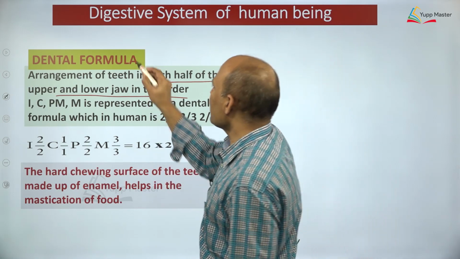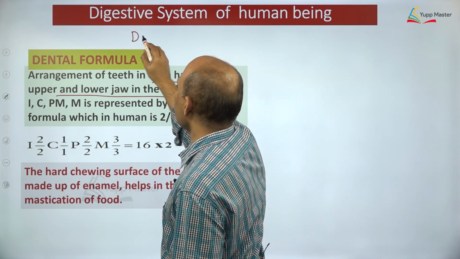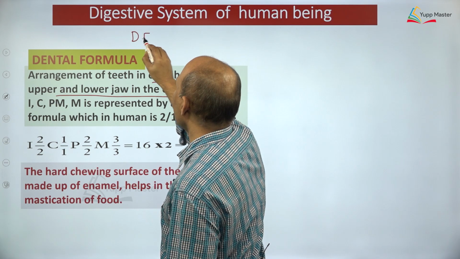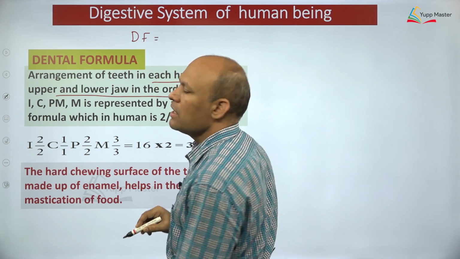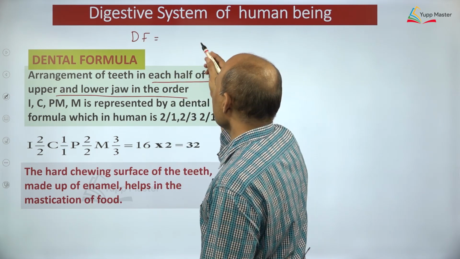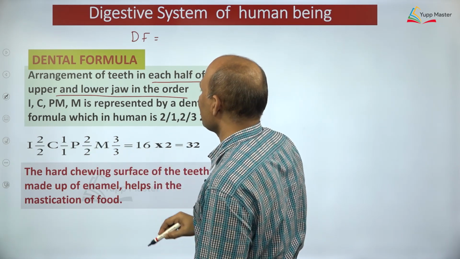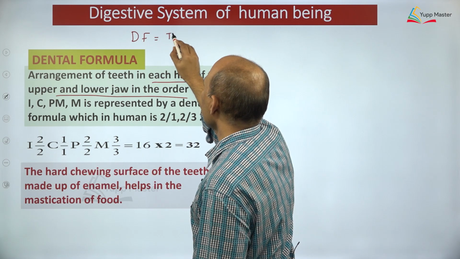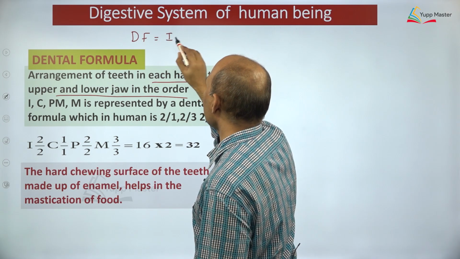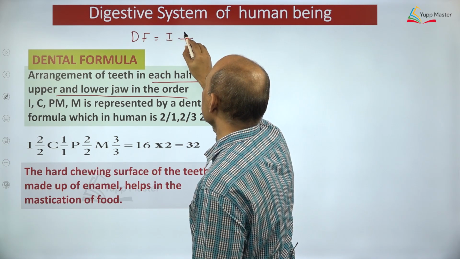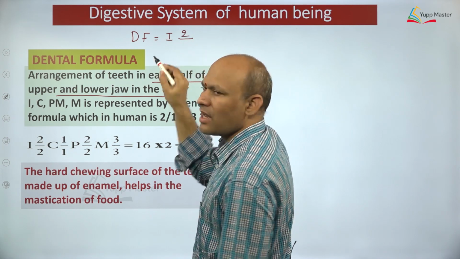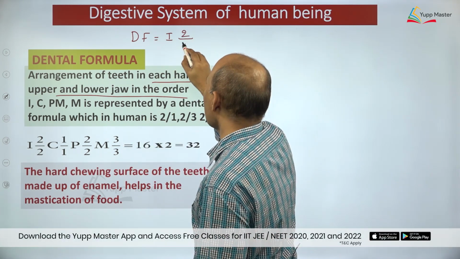Are you able to see the dental formula of adult human being? So dental formula can be written as you see on the top. I am writing DF. DF stands for what? Dental formula. While writing dental formula, certain things you have to keep in mind, right? I have shown over here clearly. See, first one we are going to take into account what? Incisors, right? So upper jaw incisors 2, in upper jaw half I am talking about, lower jaw half I am taking, right? So 2 incisors are there.